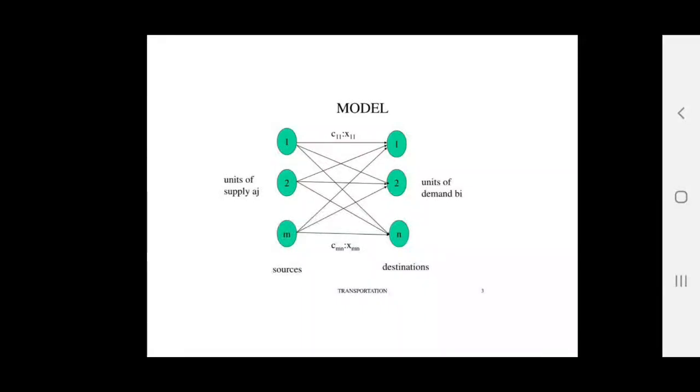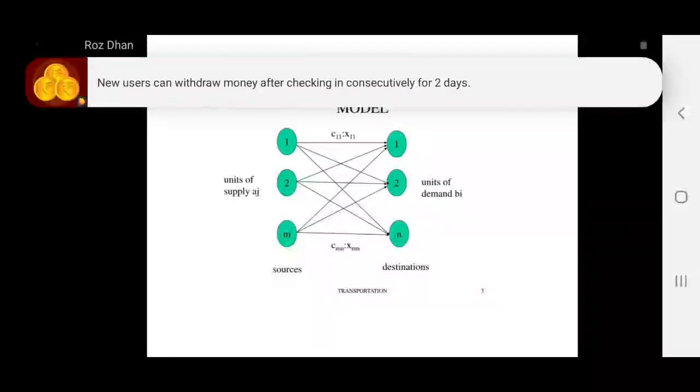Here, suppose that there are m sources and n destinations. Let Ai be the number of supply units available at source i, that is i = 1, 2, 3 up to m. Let Bj be the number of demand units required at destination j, that is j = 1, 2, 3 up to n.